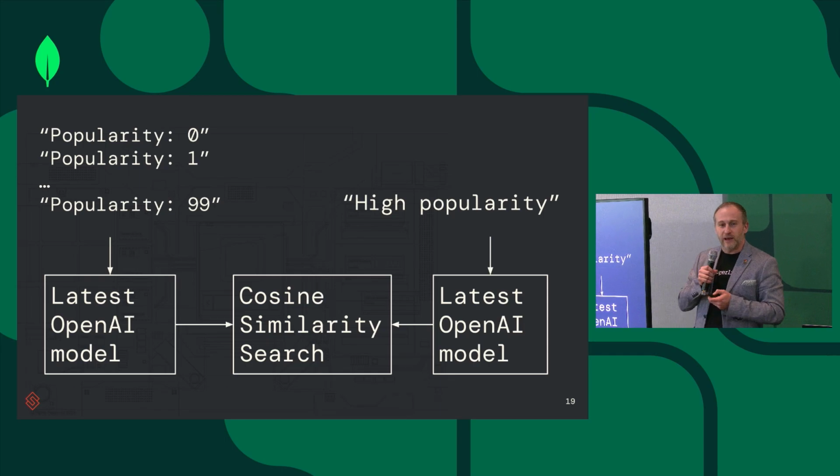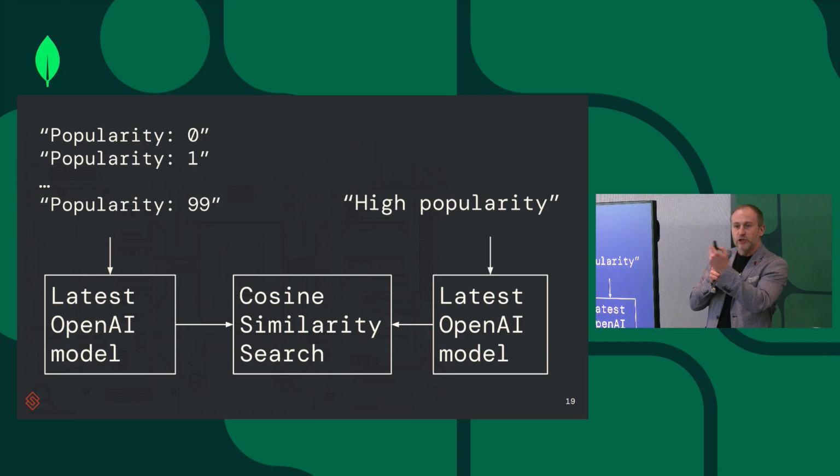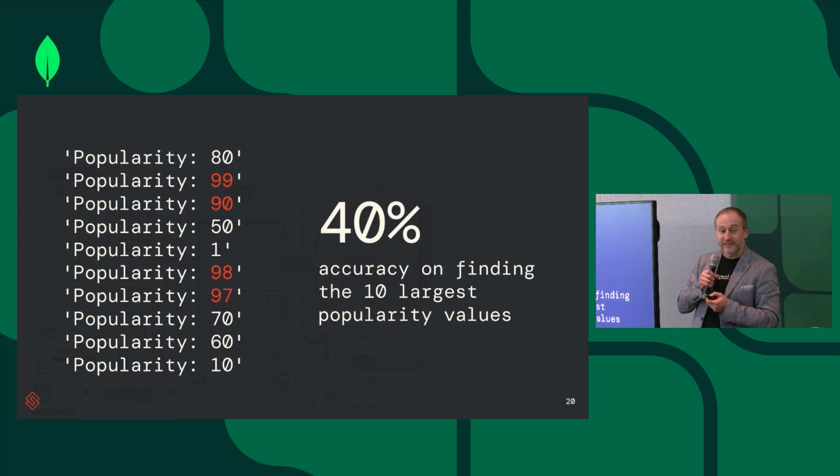LLMs are pretty bad at dealing with structured data or, for example, numbers. Here is one example where we encoded popularity between 0 and 99, and then asked the OpenAI model to retrieve the most popular results based on this popularity score. As you can guess already, they didn't yield good results. These are actually the results.